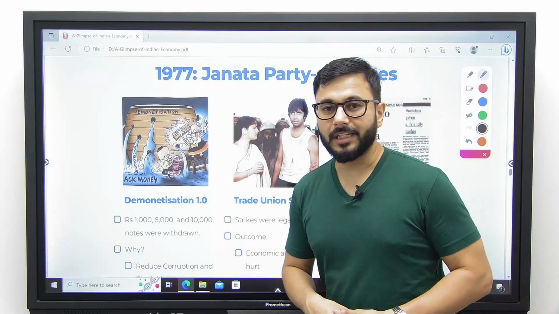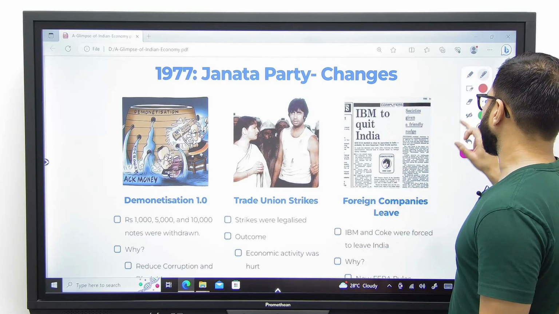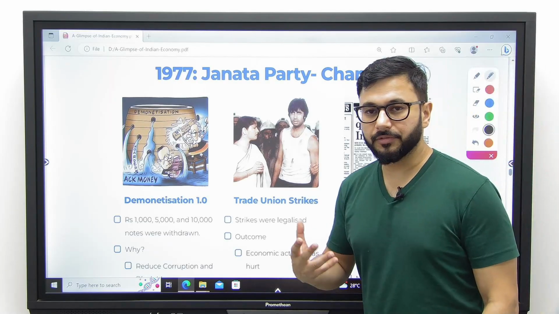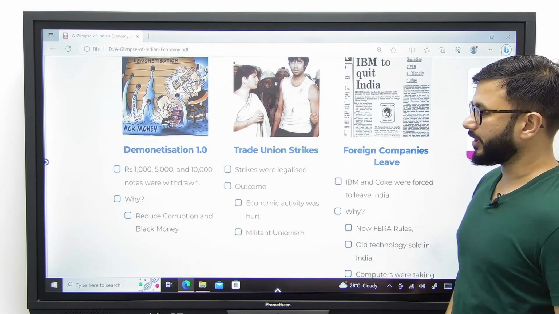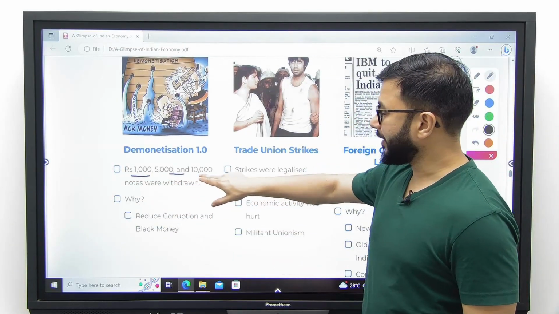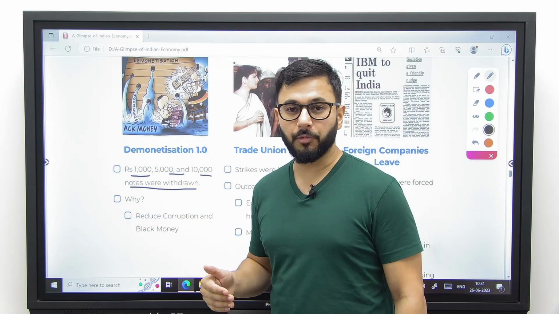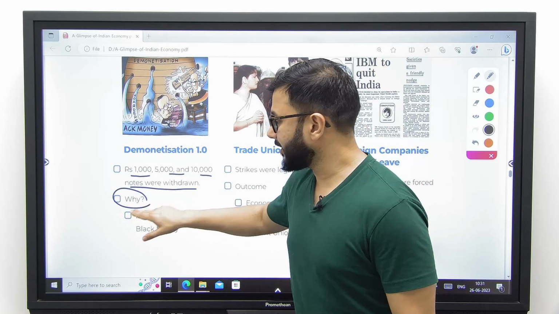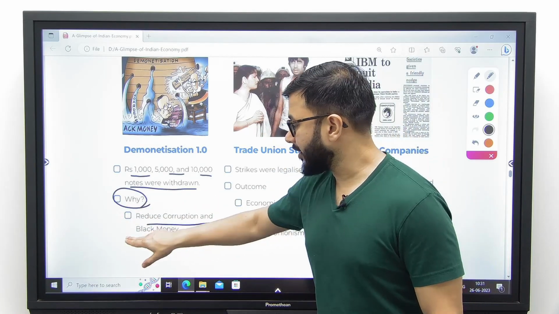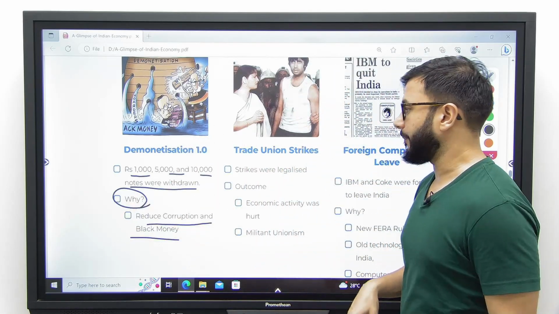1977, a major change. The Janata Party came into power. Three major steps were taken by the Janata Party. You can call it positive, you can call it negative, depending upon your perception. Number one, demonetization 1.0. Notes of rupees 1,000, 5,000 and 10,000 were withdrawn. So this is not the first time that we've had demonetization after 2016. It has also happened in the past. What are the major reasons behind demonetization? To reduce corruption and black money. The same reason before, the same reason even today.